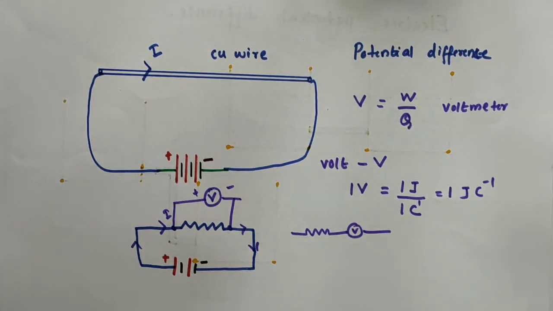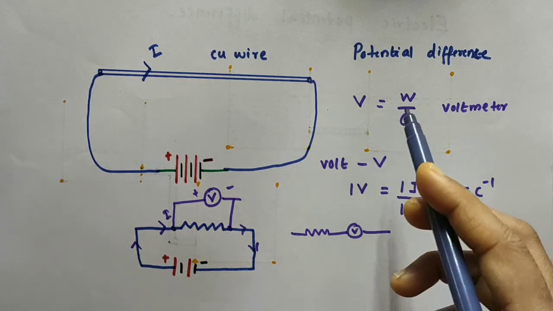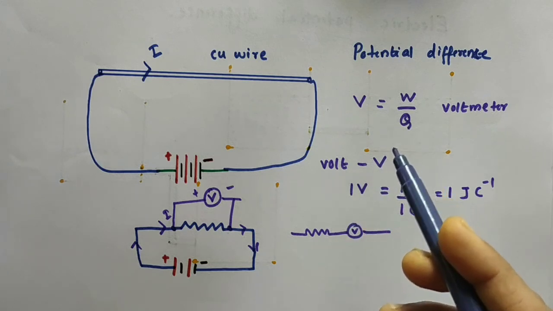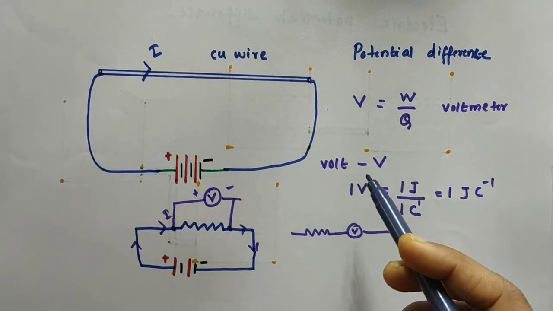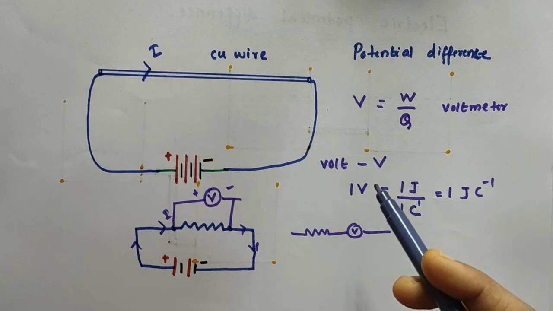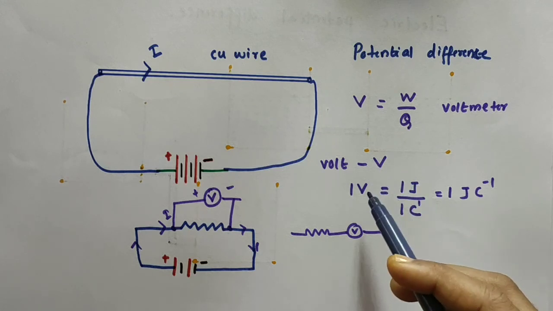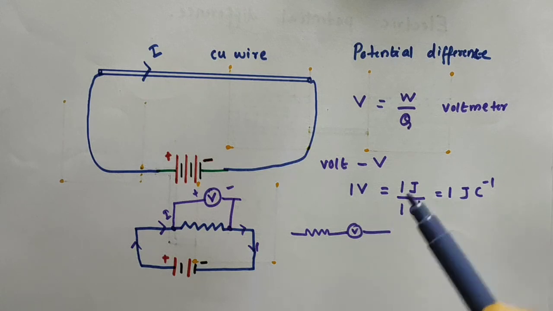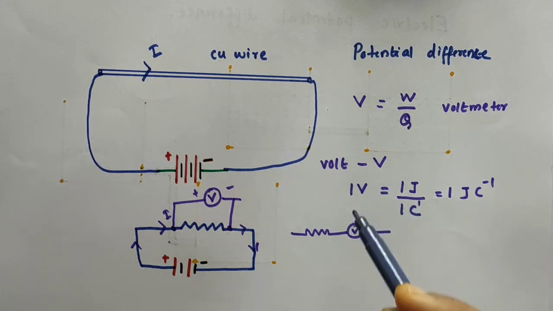So in this video, we have discussed potential difference, and we defined the electric potential difference between two points in an electrical circuit as the work done to move a unit charge from one point to the other. We got the expression for that, then the unit of voltage or potential difference, and we defined 1 volt. Then we discussed the voltmeter, which must be connected in parallel.